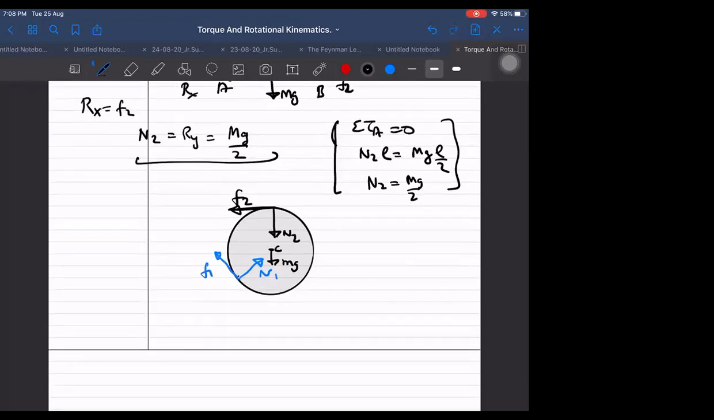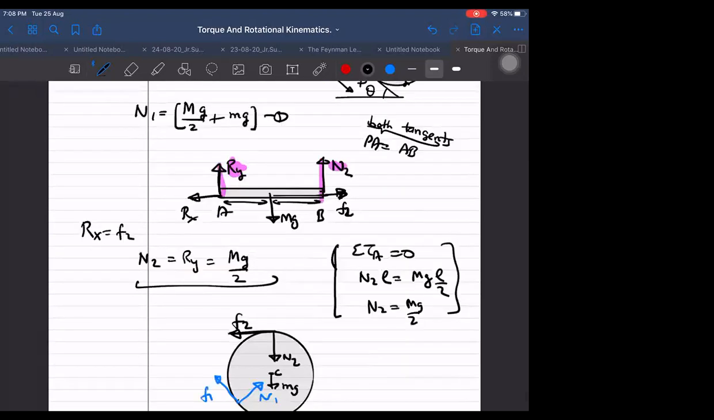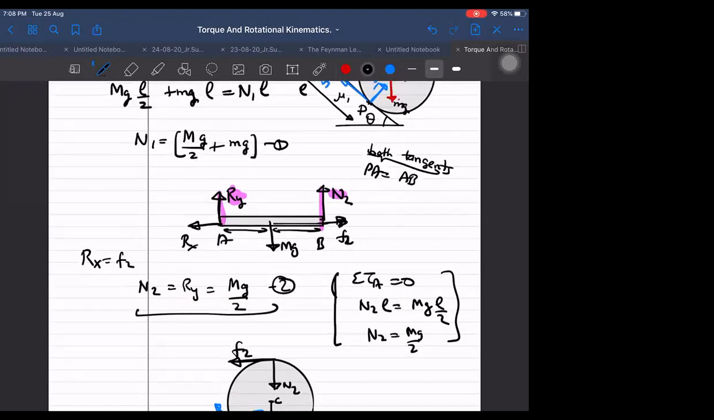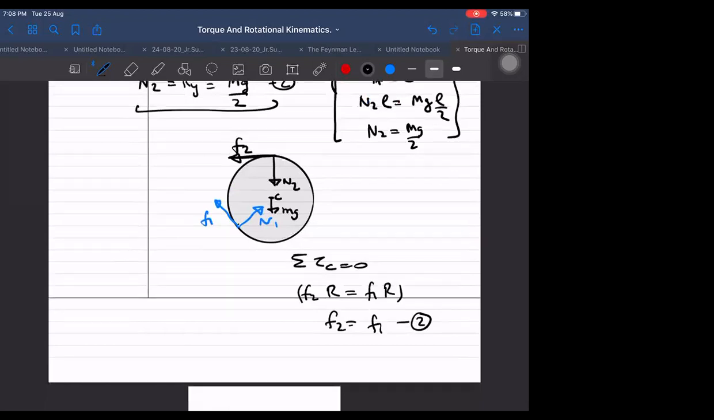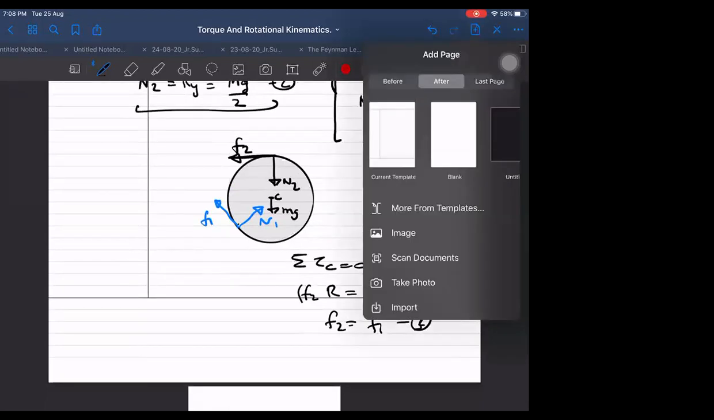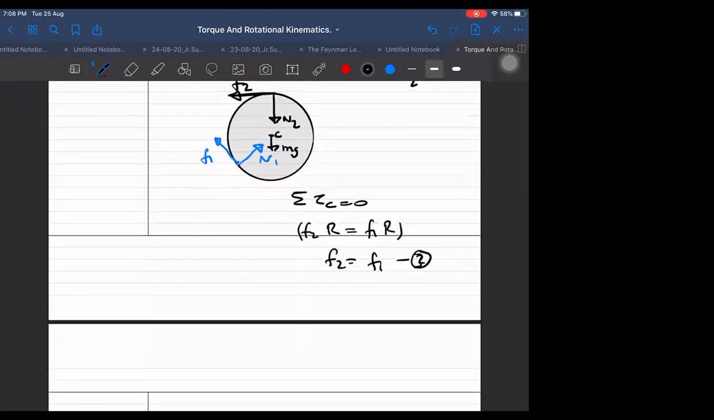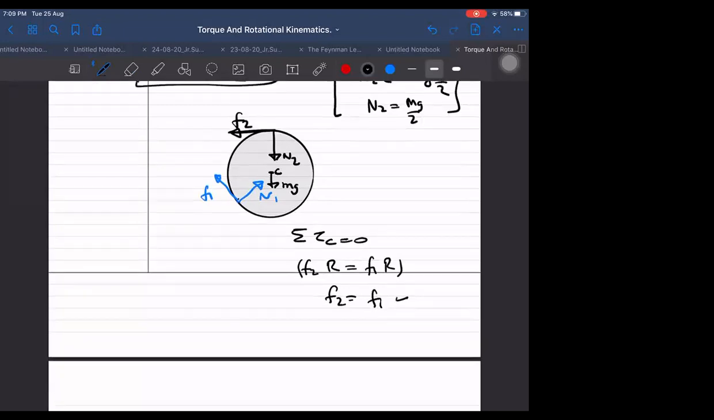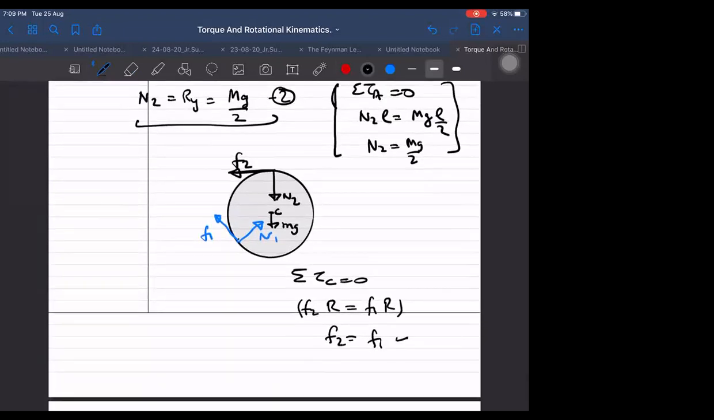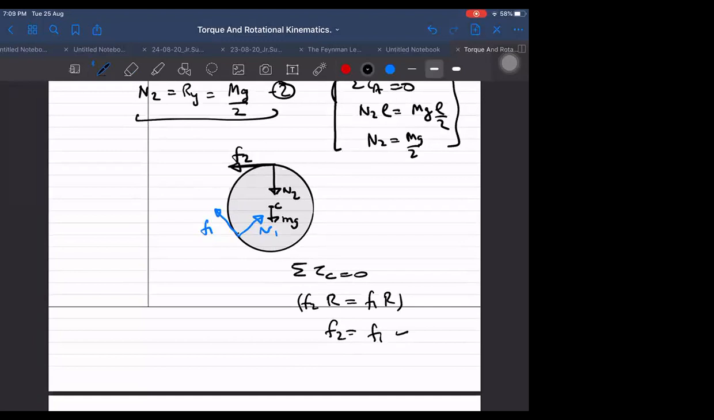Now I can also say sigma torque about center is equal to 0, because so many forces are passing through the center. Only F2 is not passing. F2 into R, N2, Mg, N1, F1 into R. So F2 is coming out to be equal to F1. One more equation we are getting. So how many have we already obtained? One answer we obtained, N1. Second, we obtained N2 and Ry. Third, we are obtaining just F2 equals F1. We are not yet getting the values, but we are getting that F1 and F2 are equal. Next, N2 we already obtained. So in this case, what are the unknowns left? F1 and F2 are the unknowns.